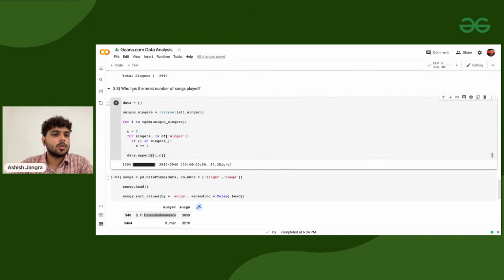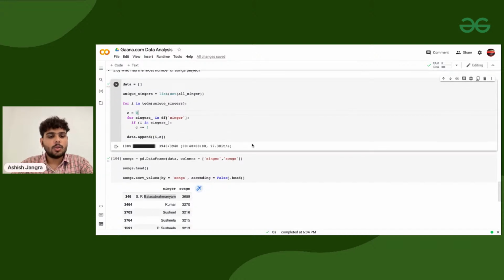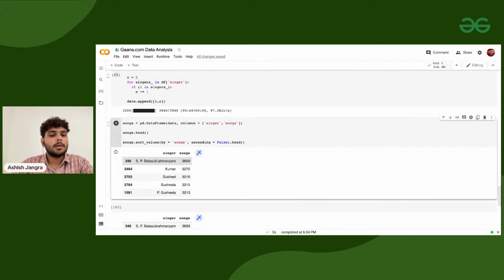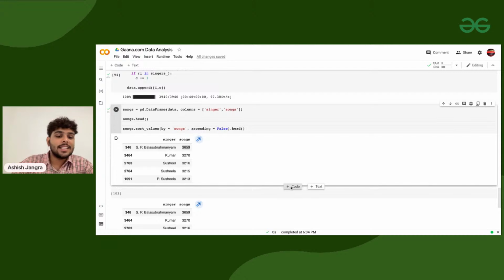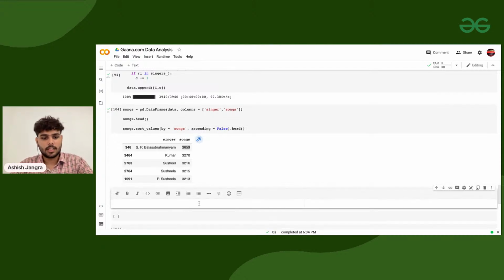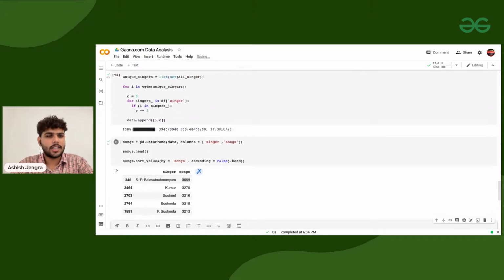The last question is who has the most number of songs. SP Subramaniam is the one who is part of a lot of the songs, but if I want to do it language specific, who has sung the most number of songs in Hindi, in Punjabi, in English, and throughout it's SP Subramaniam, I know. Then the things get a little complicated. So here I want to know the last one.